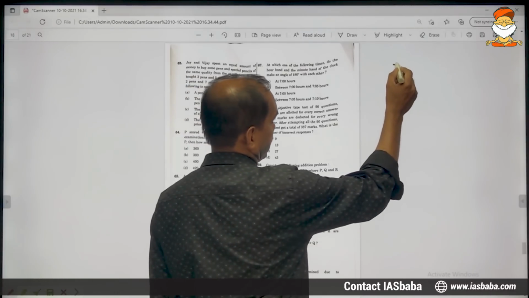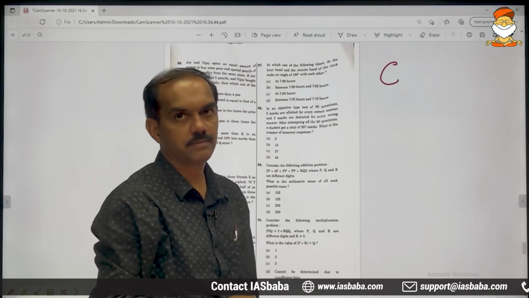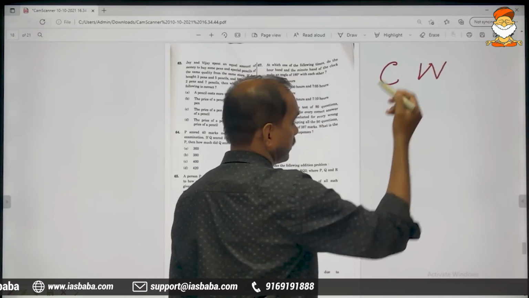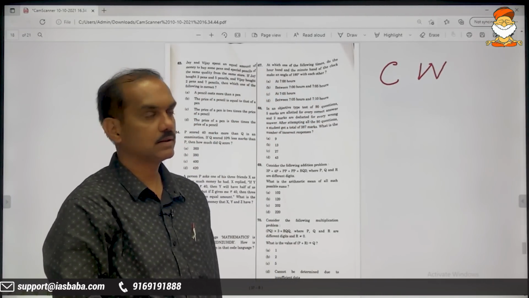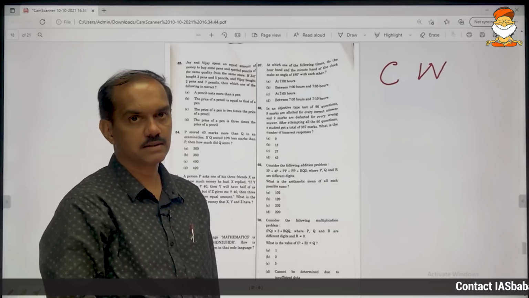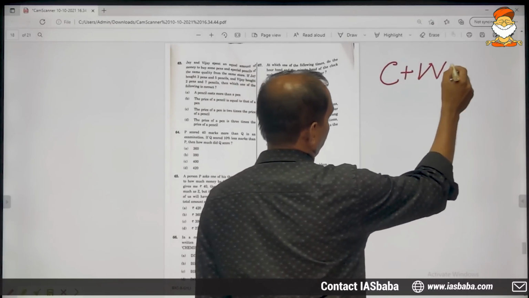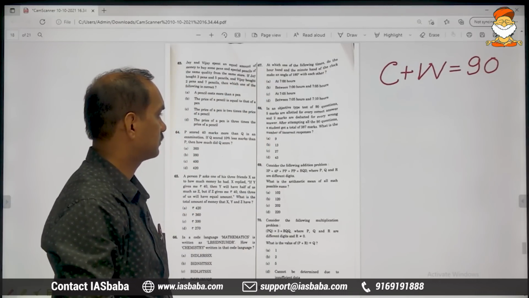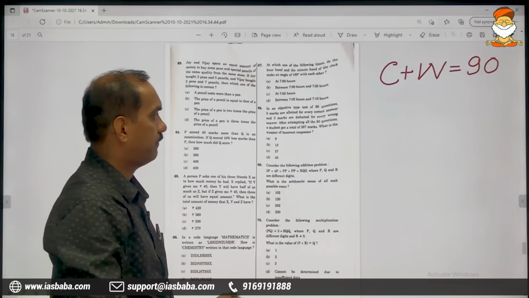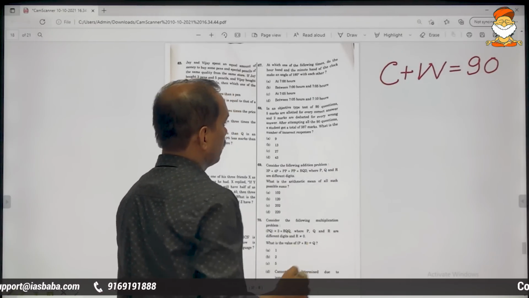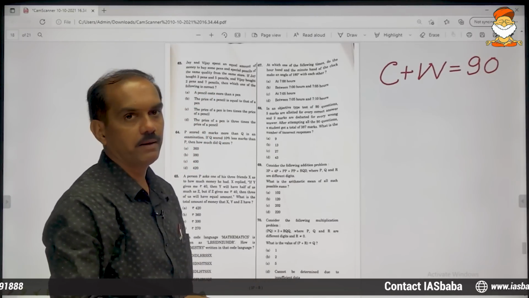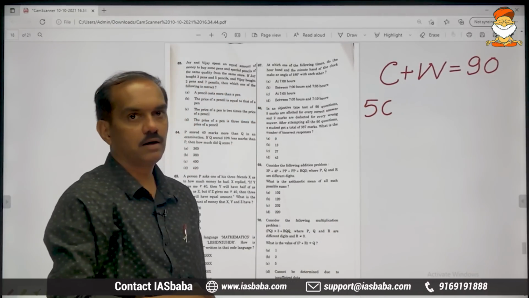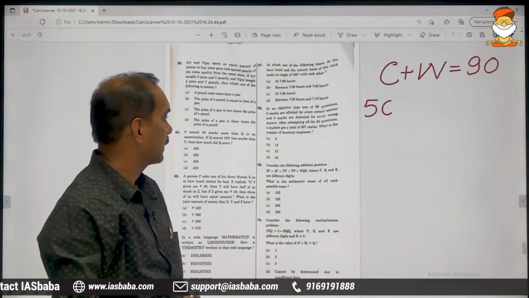How many questions he has answered correctly, we don't know. C stands for correct. How many he has answered wrong, that also we don't know. The total number of questions is 90, that is given, so C plus W is 90. Each correct answer fetches him 5 marks, so 5C is the incoming marks.